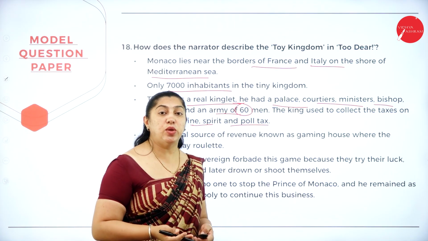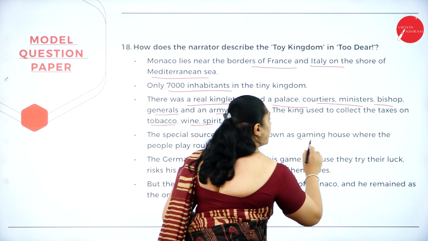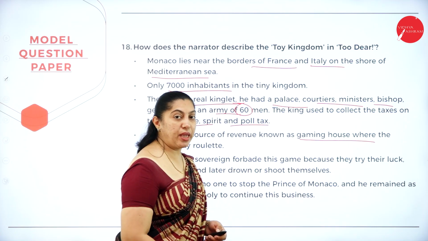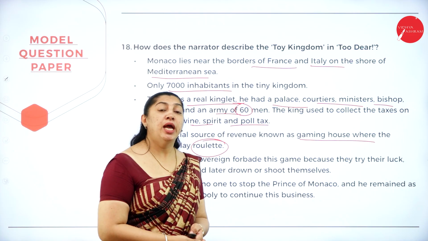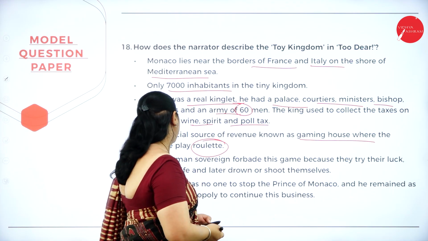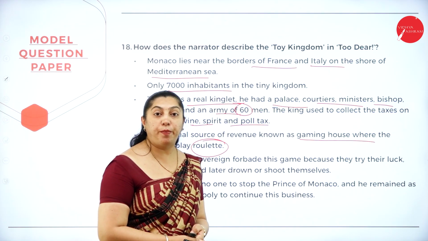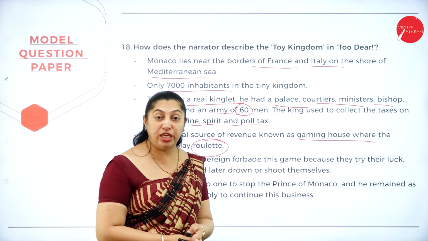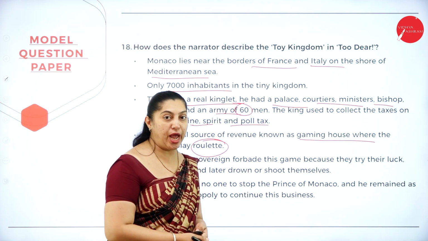But whatever tax he was collecting was not sufficient. So he started a special source of revenue known as the gaming house, where people played roulette. Roulette is a game of cards. When they play the roulette game, the keeper used to get a percentage. Whatever profit he gets, he has to pay a certain amount to the King of Monaco.